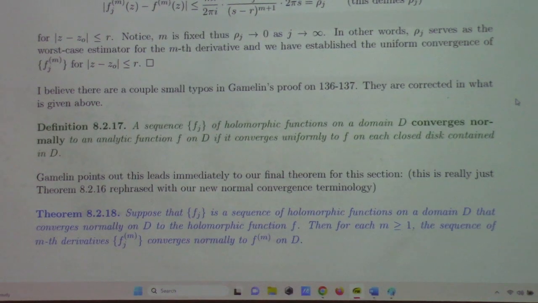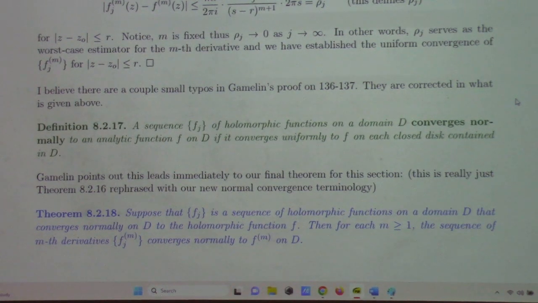So next up, definition: a sequence of holomorphic functions converges normally to an analytic function f on D, or you could say holomorphic function f on D, if it converges uniformly to f on each closed disk contained in D. I mentioned this about 5 minutes ago, but there's the definition written out in all its glory.